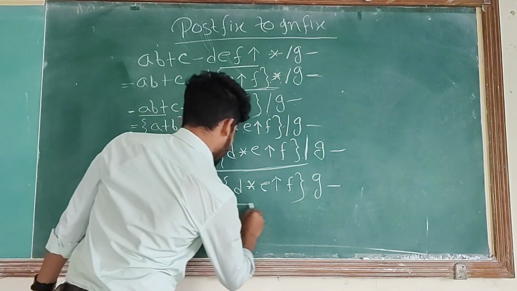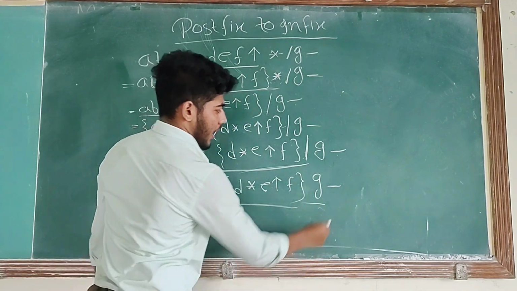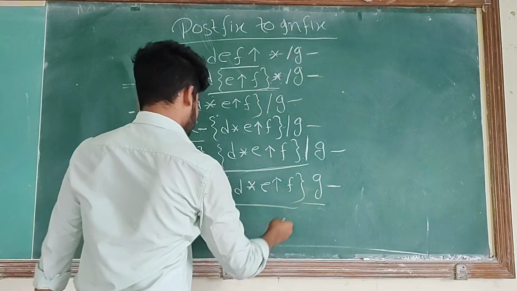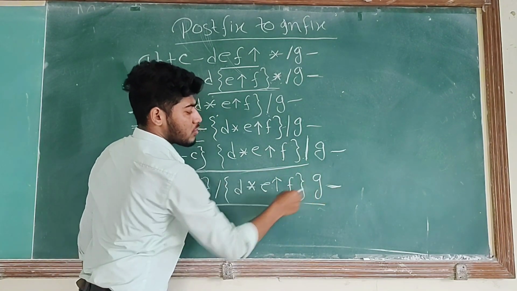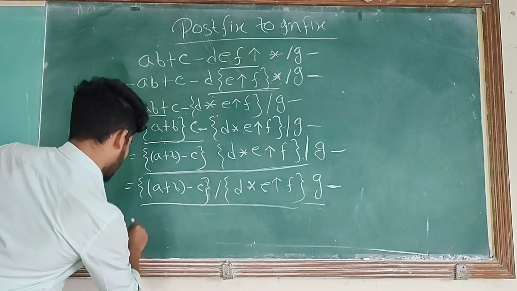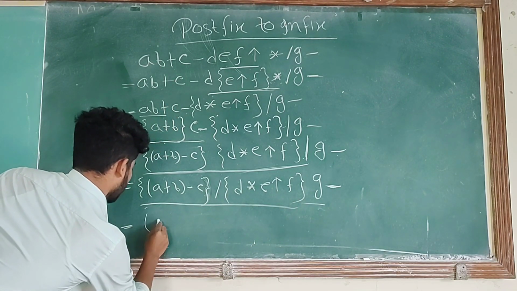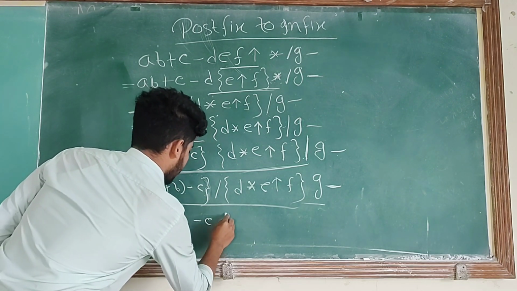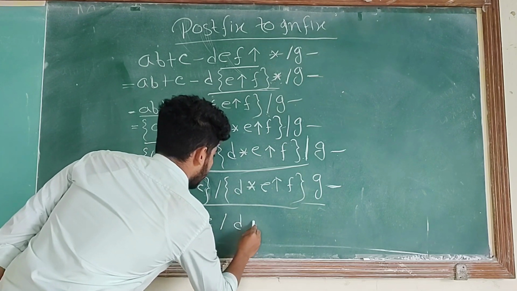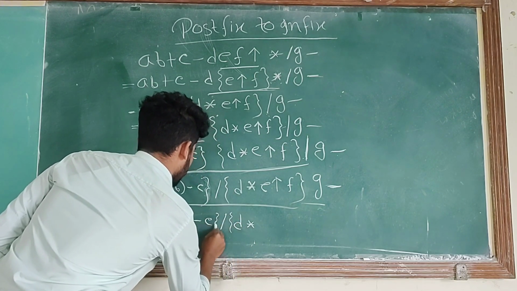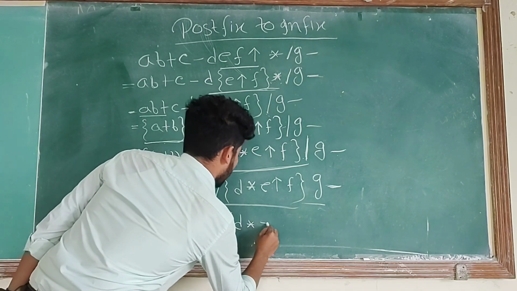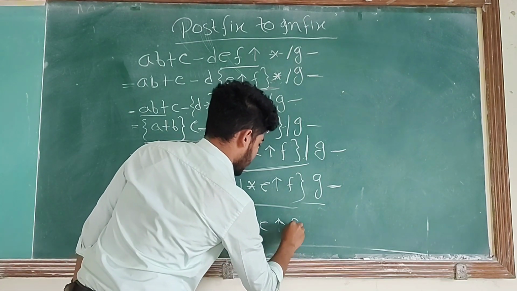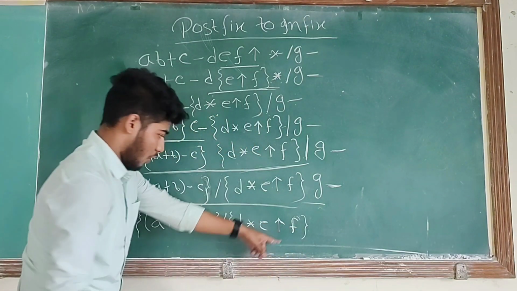Now this is one operand and G is another operand, and after these two operands there is an operator present. So in infix expression, this minus will come between these two operands: A plus B minus C division B. This is one operand.